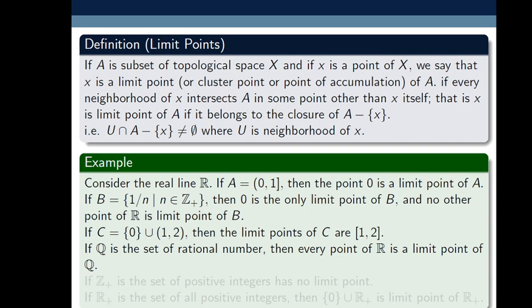If I intersect this open interval with Q minus A, then I find this intersection is non-empty. Why? Because an interval contains an infinite number of rationals and irrationals. So this intersection must contain points other than A. Therefore every real number is a limit point of the set of rational numbers.